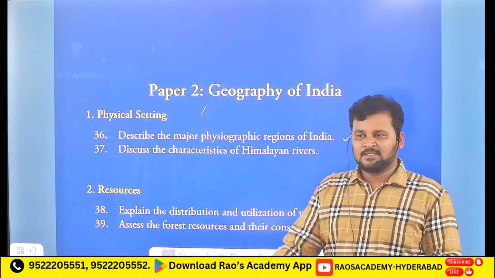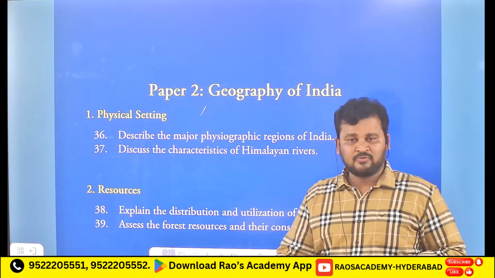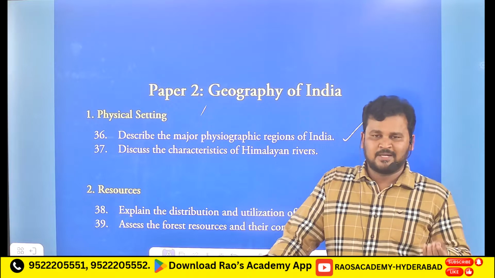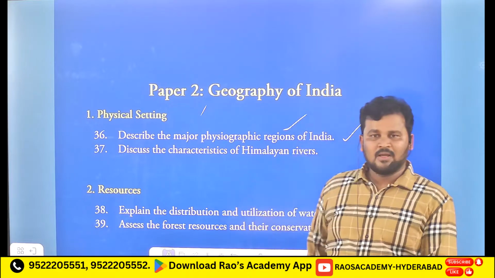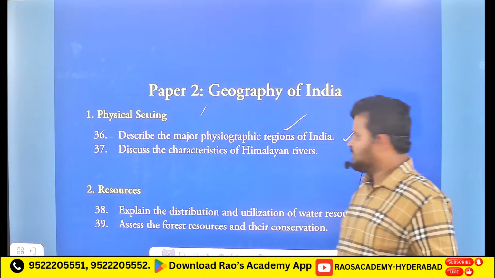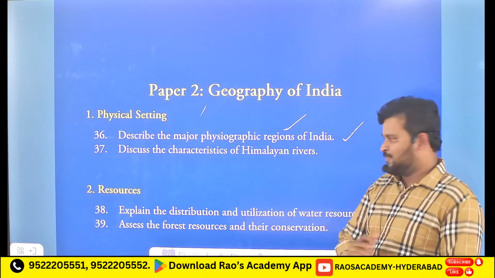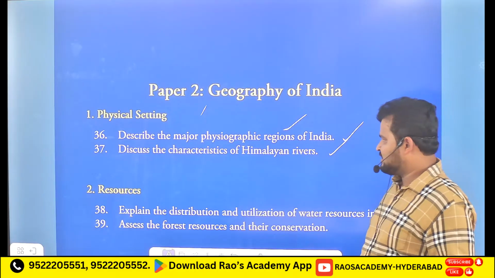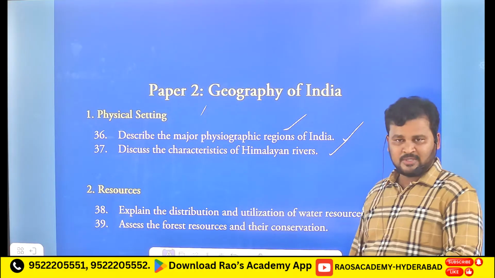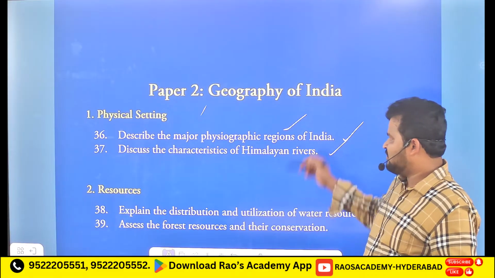Clear? In that GS1 there is a subject called geography, and in that one question came, which is this: describe the major physiographic divisions of India. So this question already came in the GS papers. Okay, and discuss the characteristics of Himalayan rivers. Clear? So these are from physical setting.